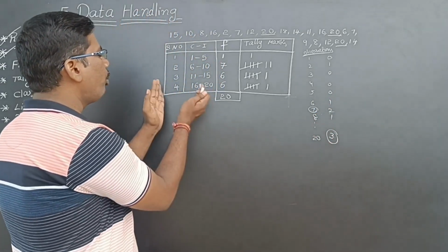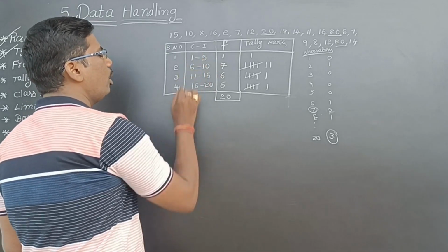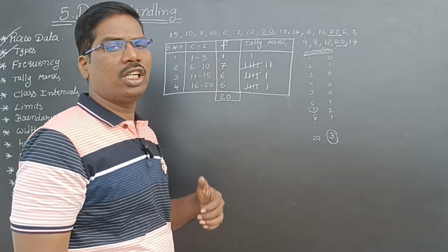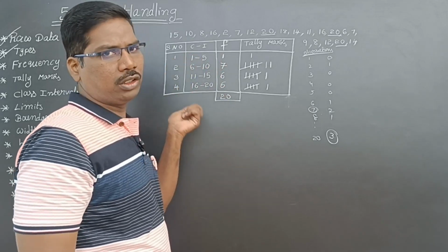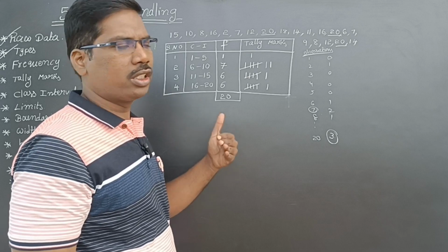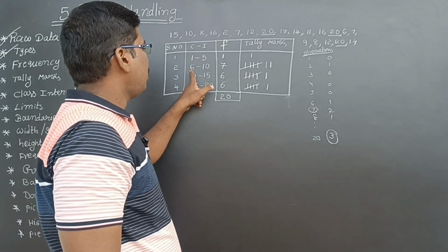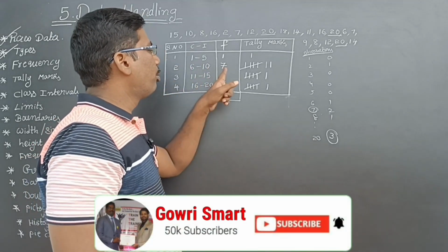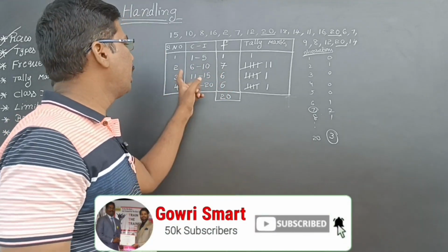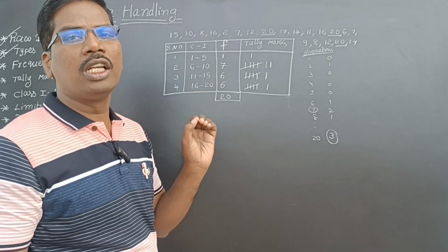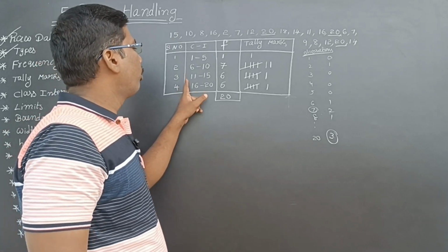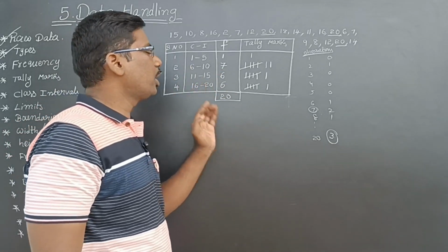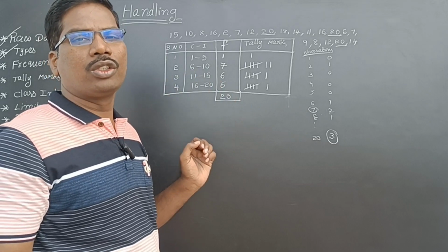In the same way, if you make groups also, from marks 1 to 5, how many students are there? 1 student is there. That is the frequency of this class interval. Next, from 6 to 10 marks, how many students are there? 7 members. Means 7 is the frequency of 6 to 10 marks. Next, from 11 to 15, how many students are there? 6 students are there. From 16 to 20, 6 students are there. So these are the frequencies.